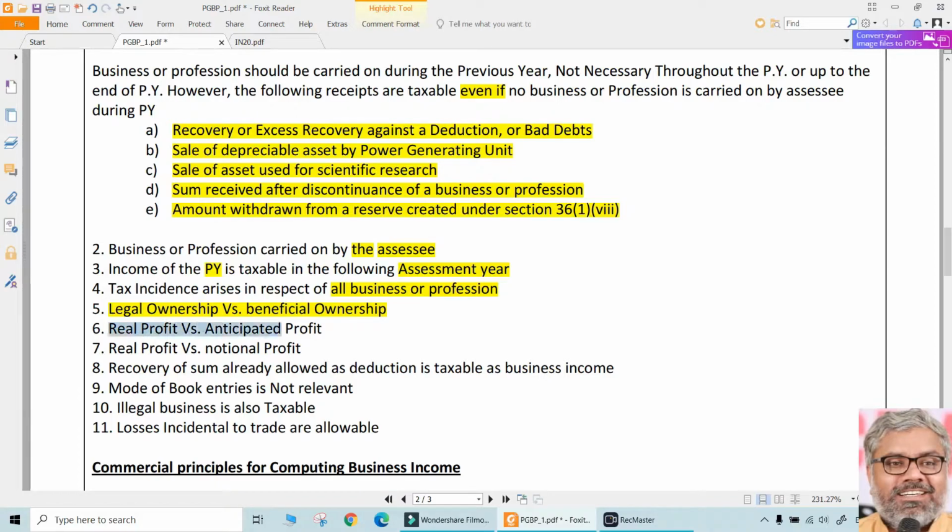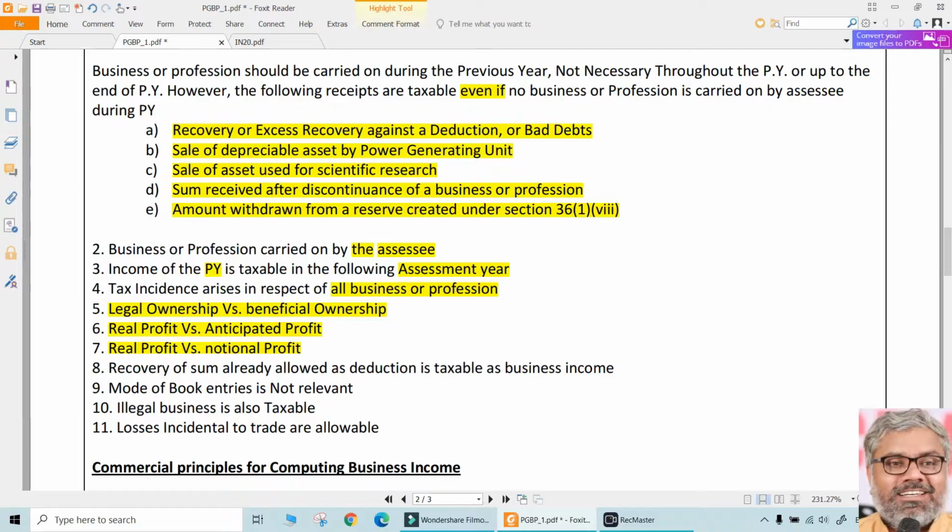Same way, should we take real profit or anticipated profit into consideration? Of course, real profit we have to take. How can we take anticipated profit, future profit, expected profit, dreamed profit? No, those things cannot be taken. Same way, notional profits cannot be taken. This is not a notional head of income. PGBP is a real head of income. Whatever actually happened, that only becomes taxable.